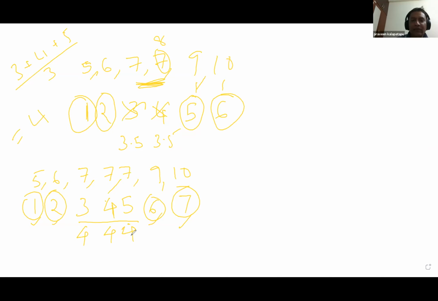Am I clear now? Clear, but one doubt here. For example, in this example 5, 6 are the starting ranks. For example, before 5, 6, I have 1, 2, 3, 4. Let us say these are not ranks, these are marks.